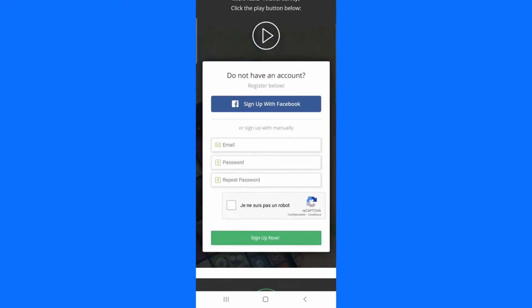And you can see, enter your email account and enter your password, re-enter your password, accept that you are not a robot, and sign me up. They will send you an email telling you to verify your account. So that is what we need to talk about concerning the registration.